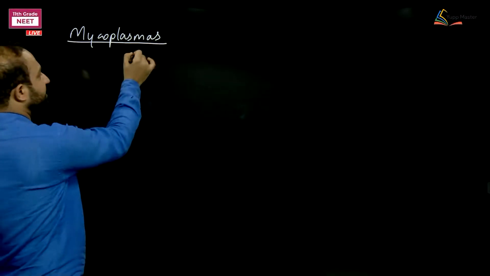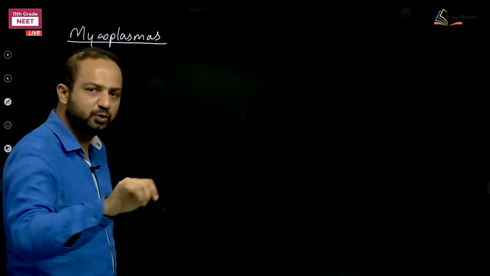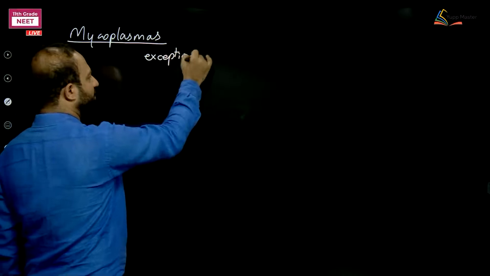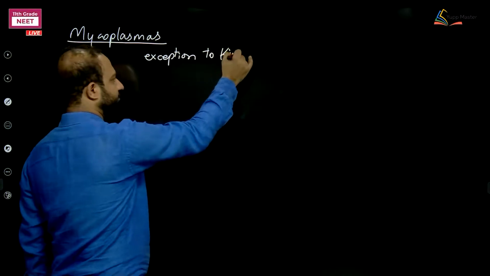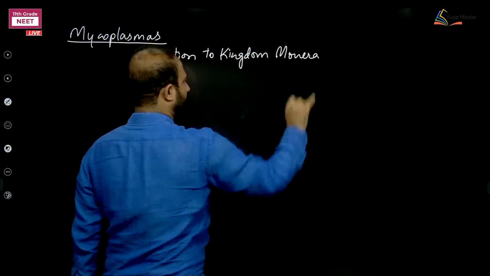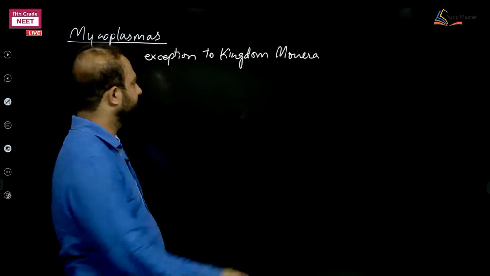Mycoplasmas are considered as what? They are an exception to Monerans, exception to kingdom Monera. In two terms.